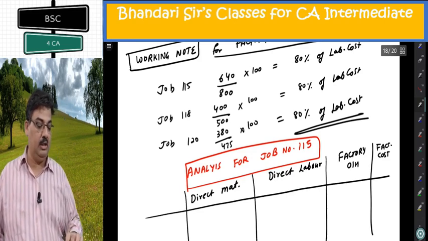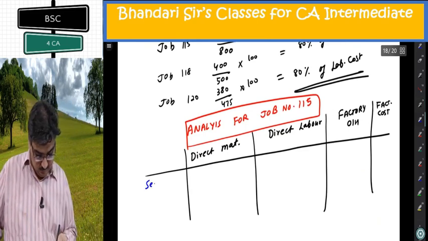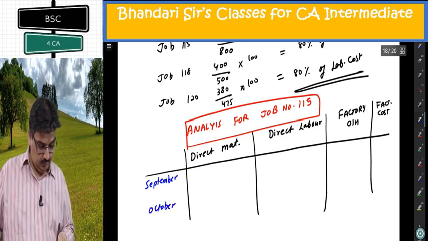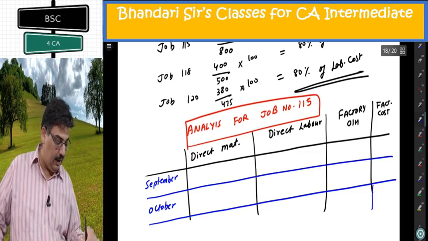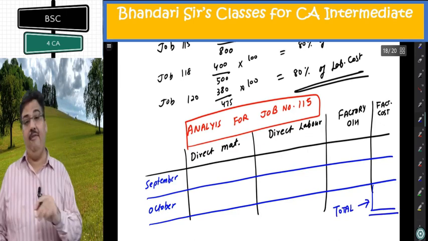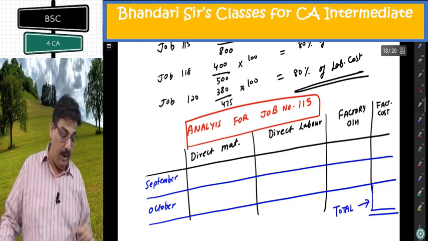Because I am going to do it separately for September and October. Both factory cost I will get, I will add them, I will get total here. This total I will add further administration, profit, I will get the selling price. I will do job by job.